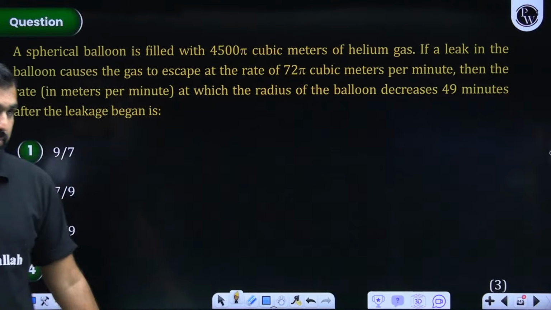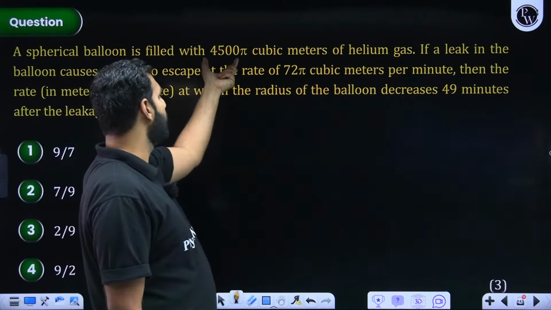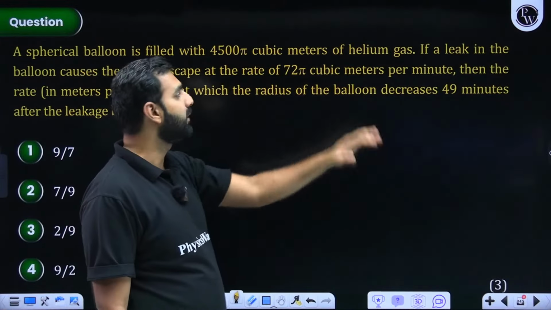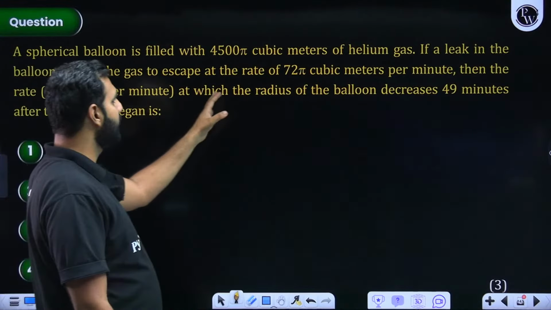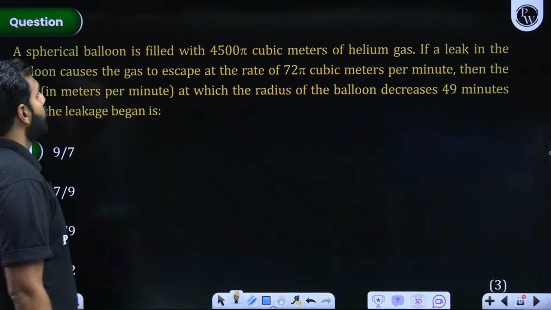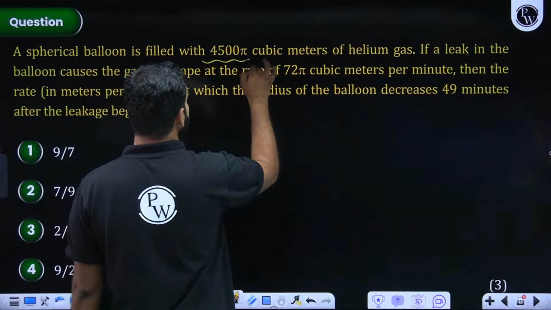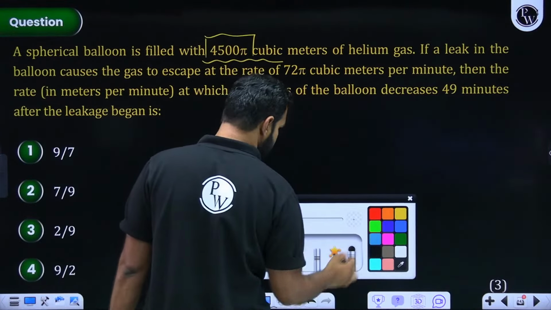Great, good, perfect, brilliant. Here, a spherical balloon is filled with 4500 pi cubic meters of helium gas. If a leak in the balloon causes the gas to escape at the rate of 72 pi cubic meters per minute. So first of all, it is having this much helium gas initially. I hope you are listening and paying attention to this.